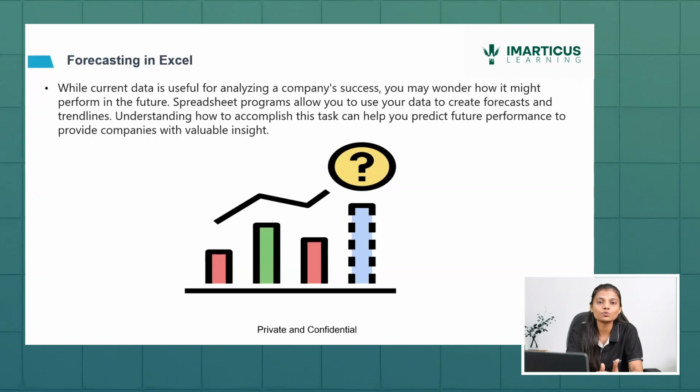Now they are able to achieve 1 CR, so they would possibly be able to achieve 1.5 CR in the next month. Spreadsheet programs allow us to use the data to create forecasts. If I use the data of the past few months and try to forecast the next month, I would be able to do it.